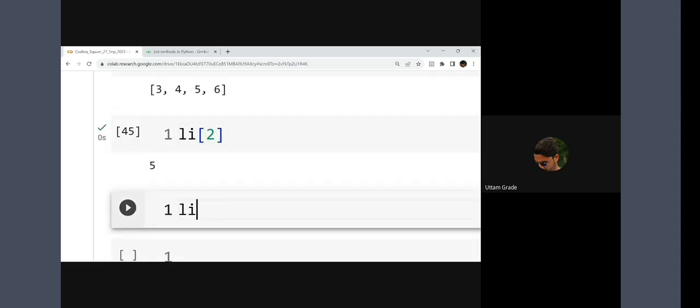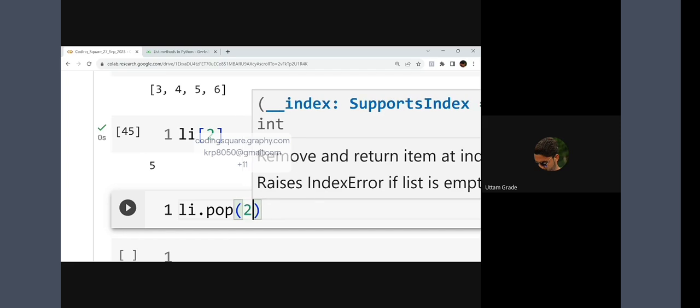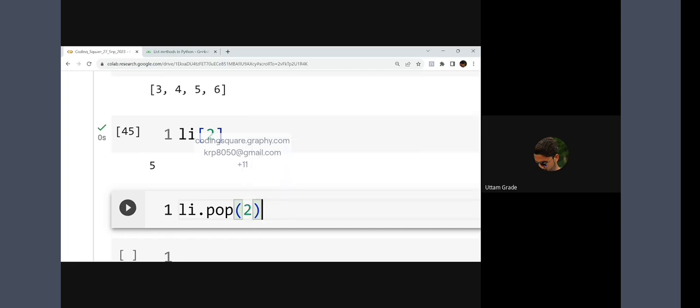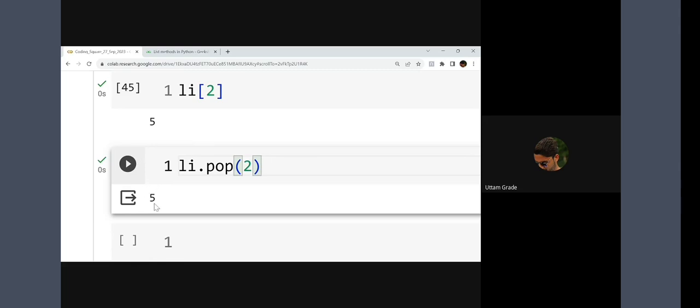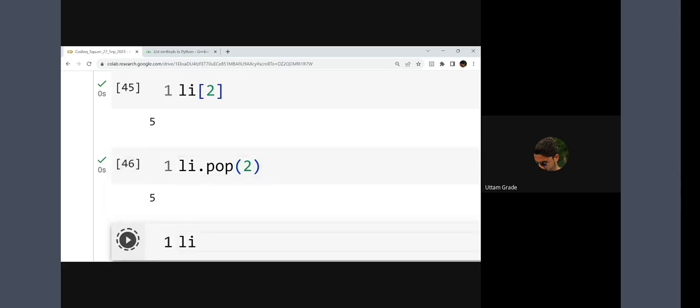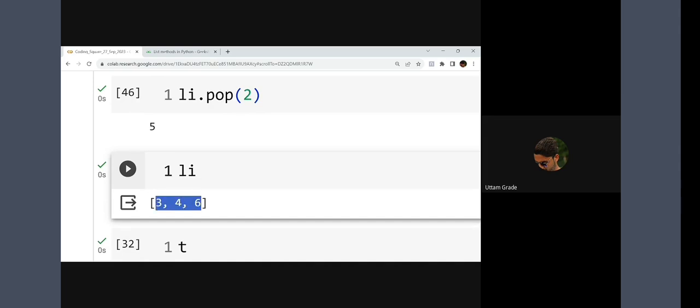If I'm writing li dot pop, within the pop function I have to write the index number rather than a value. If I'm writing -2 here, tell me which value it will remove. 5. And at the same time pop will return the value it removes. It will show me 5, that means it has dropped the value 5. Now if you print li, what will it return? 3, 4, 6. Getting my point, everybody?